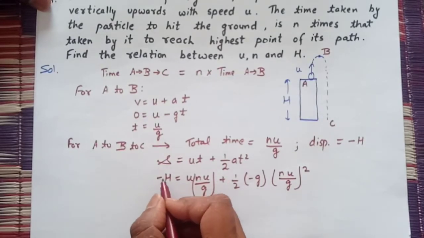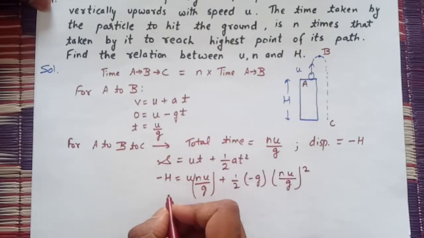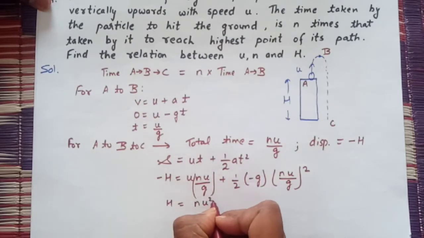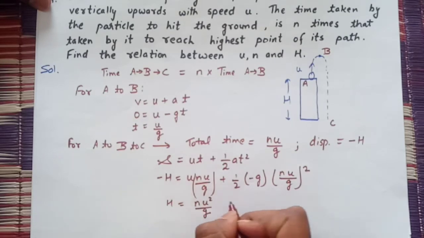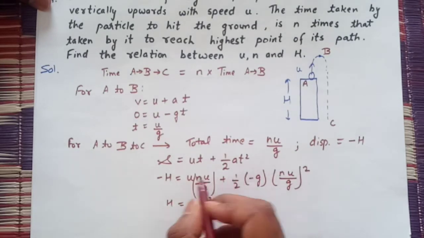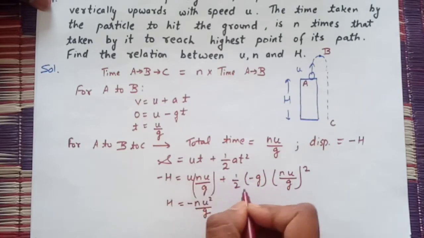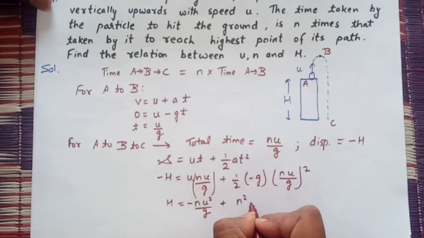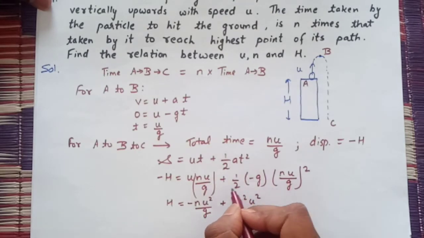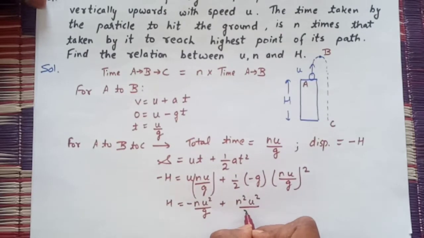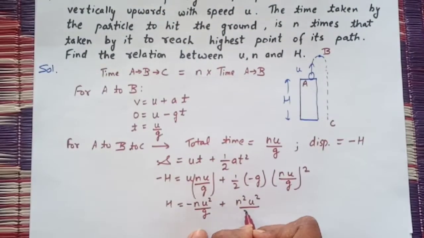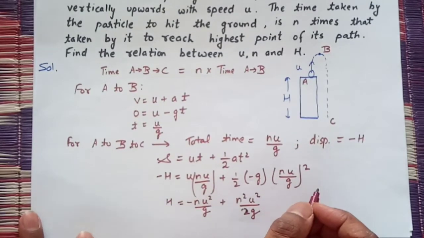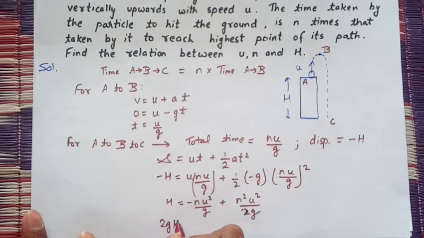Solving it, taking the negative sign to that side, we will have h equals n u square upon g, minus, and due to this negative sign it will be positive, g is cancelled out, so it will be n square u square upon 2g. So I can also write it as 2gh.